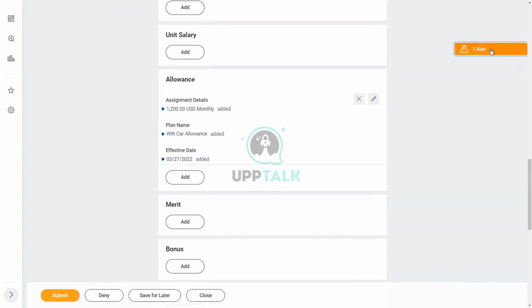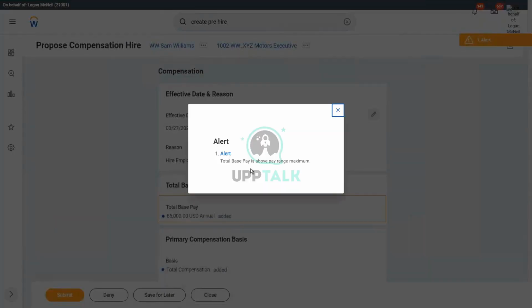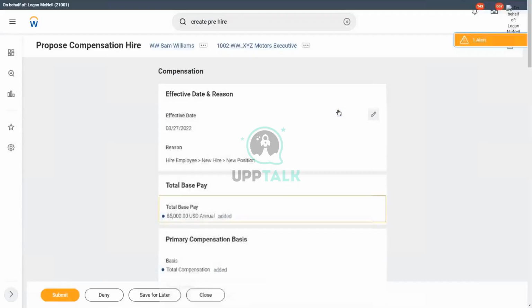It is not happy. It says, total base pay is above the pay range maximum. Is that right? And it highlights, you see, the total base pay, $85,000. This is above the limit.